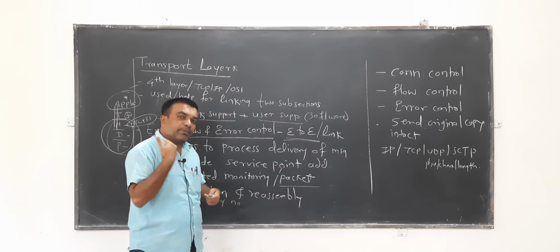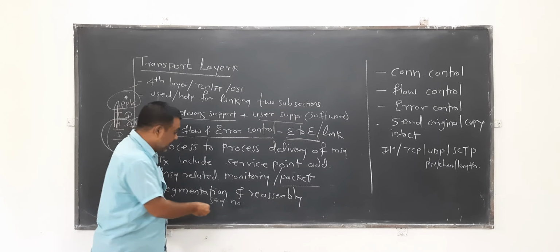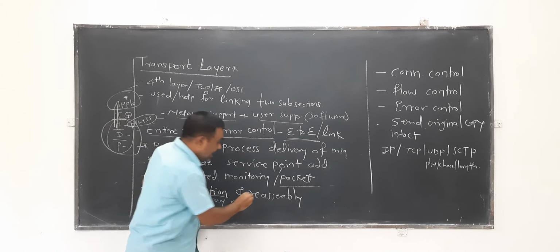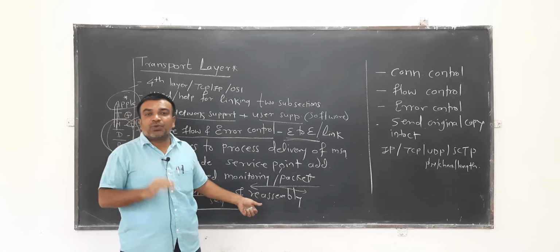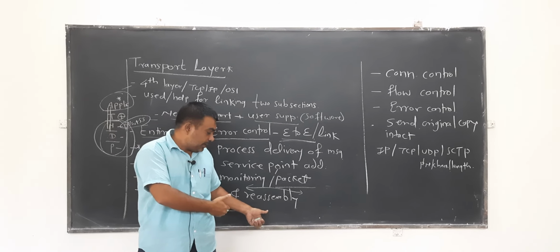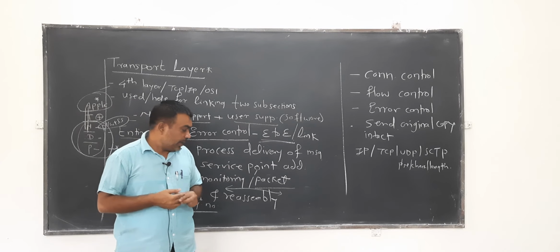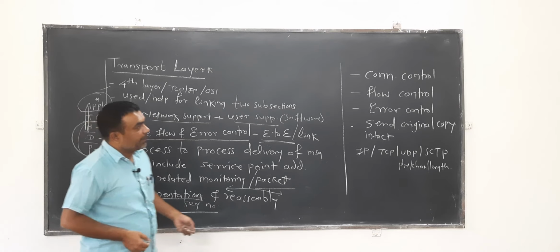If any segment is lost over the network, that can be identified with the help of segmentation and the sequence number provision. So the reassembly headache of the upper layer is reduced with the help of this segmentation and reassembly function of the transport layer. This is the major function of the transport layer.